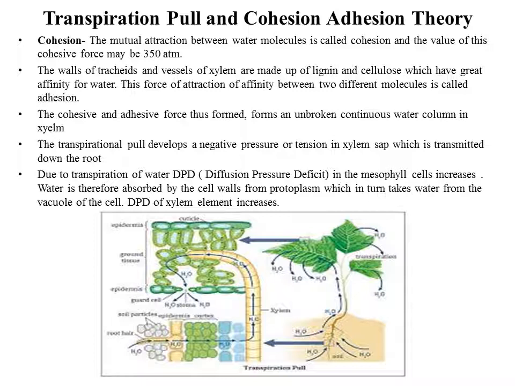So water moves from a region of lower diffusion pressure deficit to a region of higher diffusion pressure deficit, meaning a region where the concentration of water is less or where the deficit is more. Usually we mention DPD is OP minus TP. TP stands for turgor pressure. We'll discuss this later when we talk about turgor pressure.